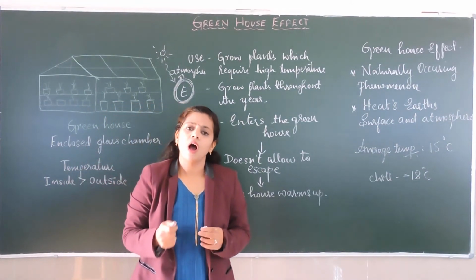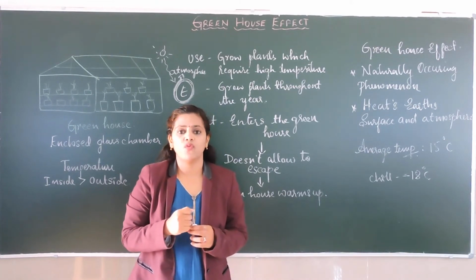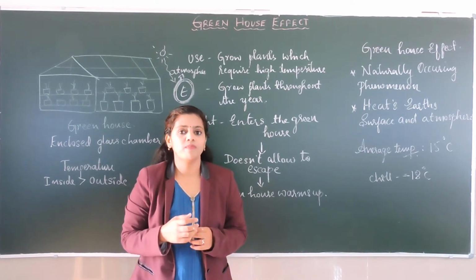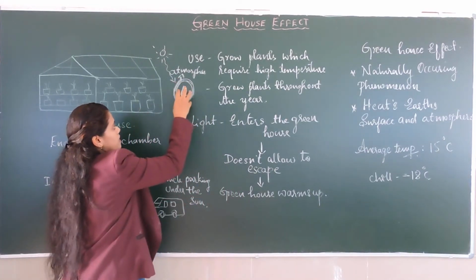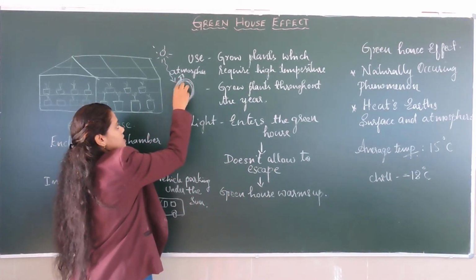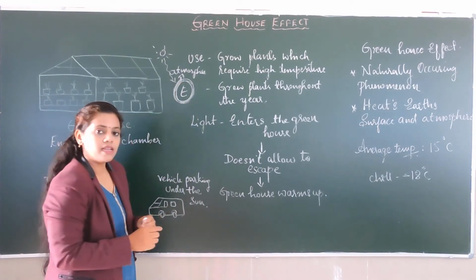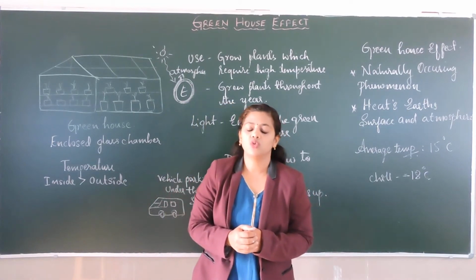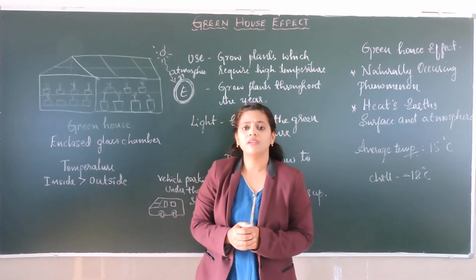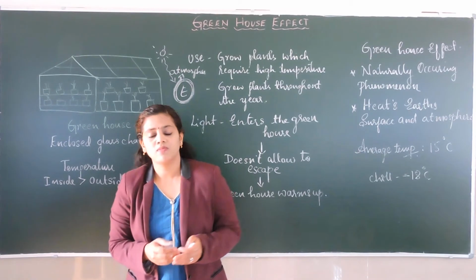For example, just as an umbrella protects you from sunlight and rain, Earth's atmosphere is protecting the organisms on Earth. And this is what gives the Earth a stable temperature,